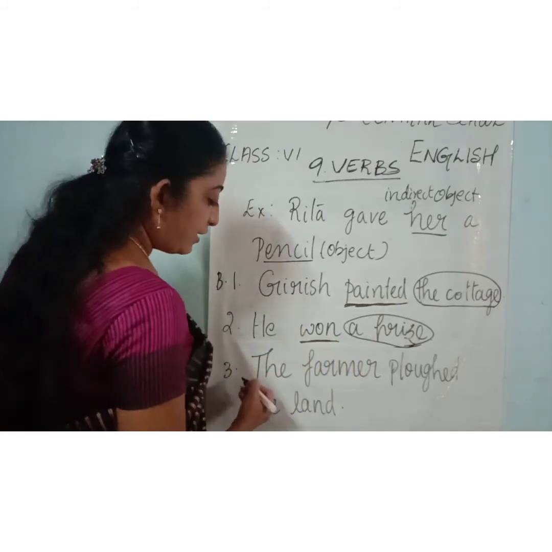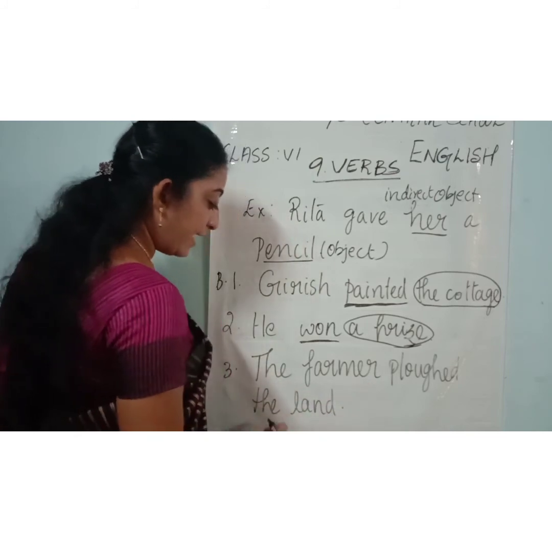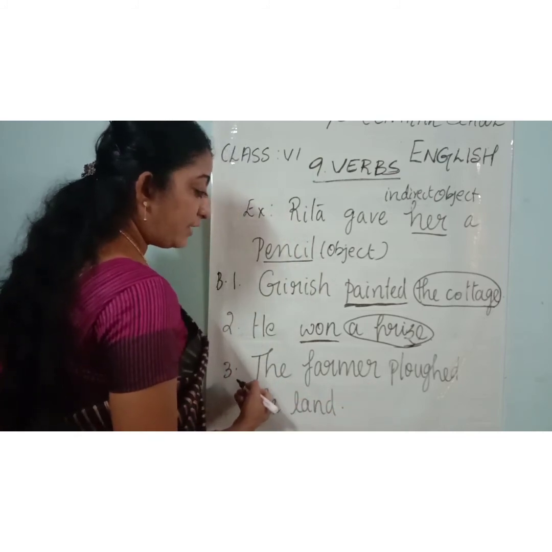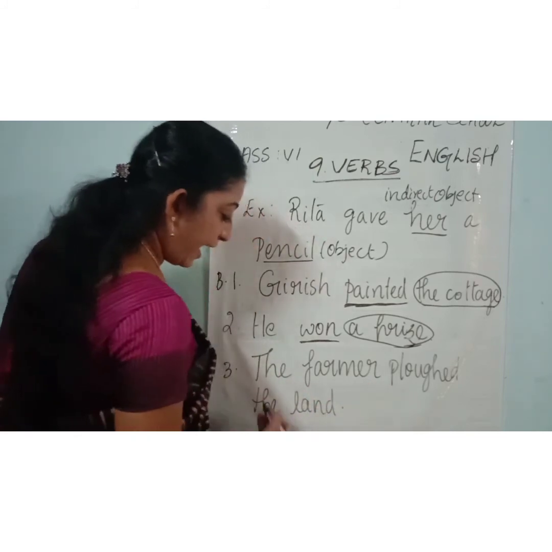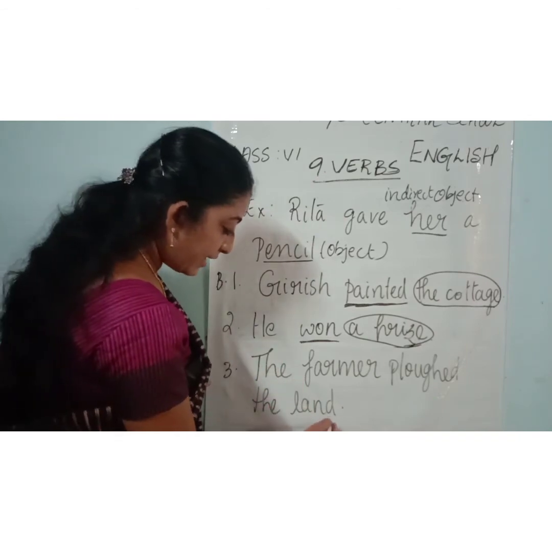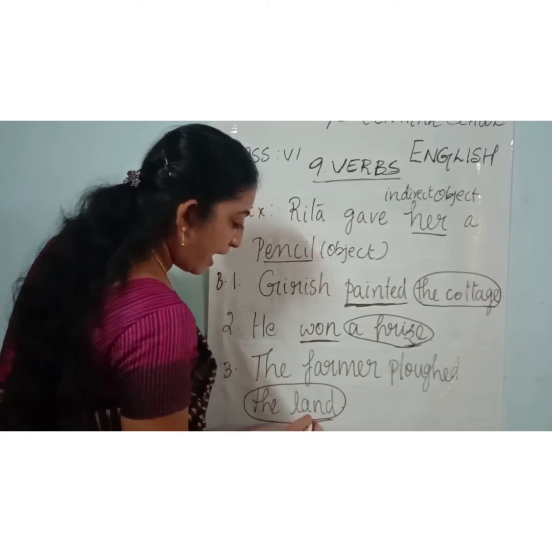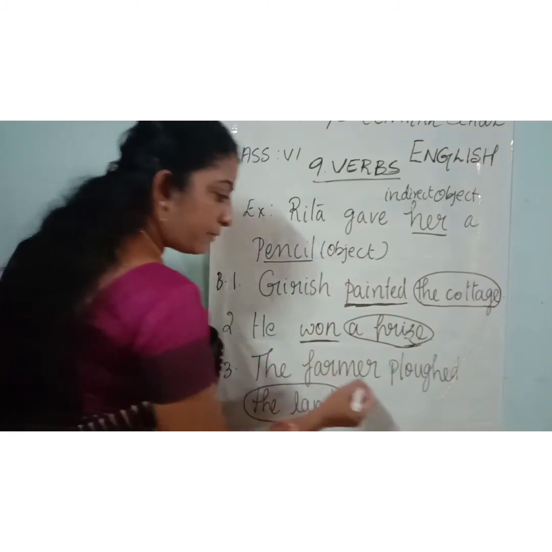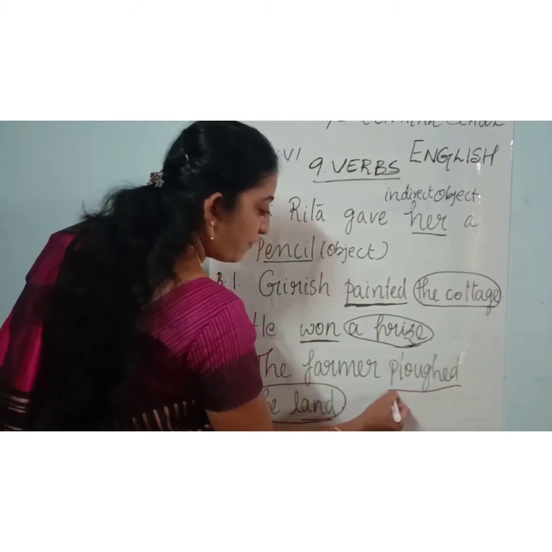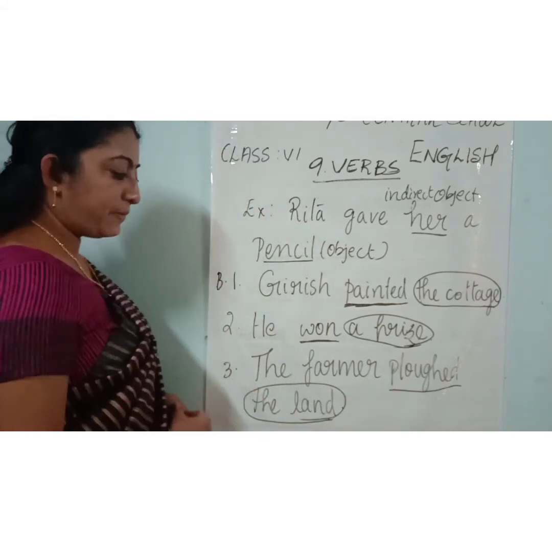Now the third one. The farmer plowed the land. What did the farmer do? The farmer plowed the land. What did he plow? Yes, the land. The land is the object. And what is the verb? Yes, plowed is the verb. Fourth one.